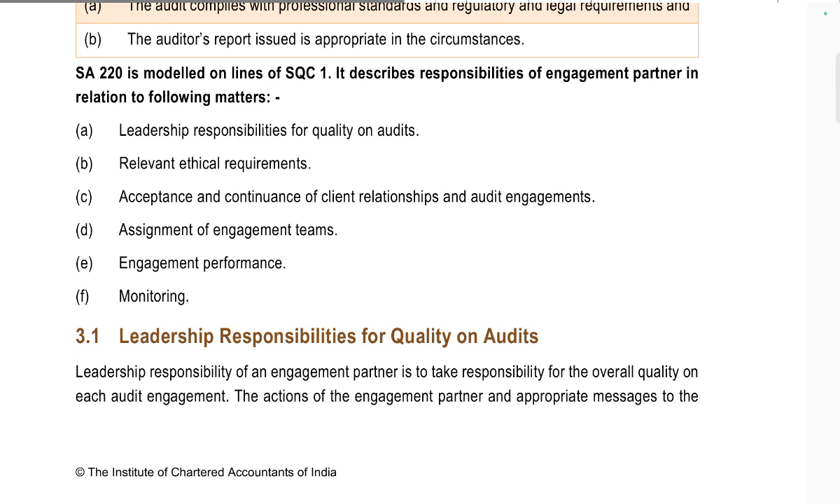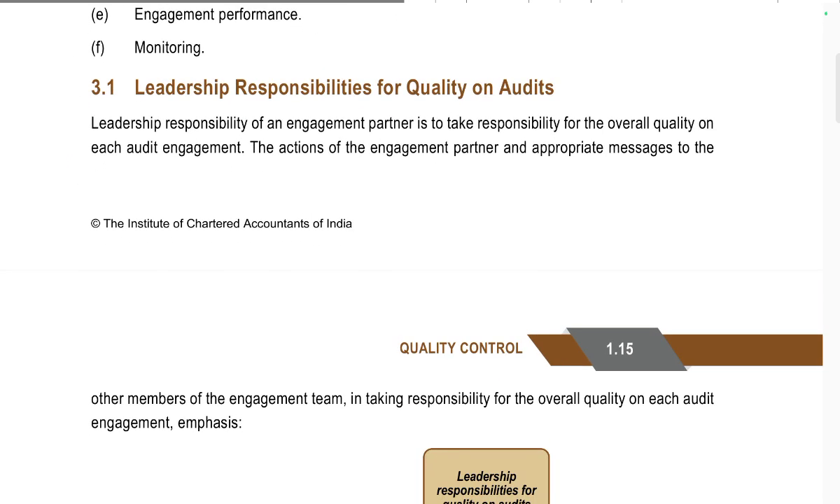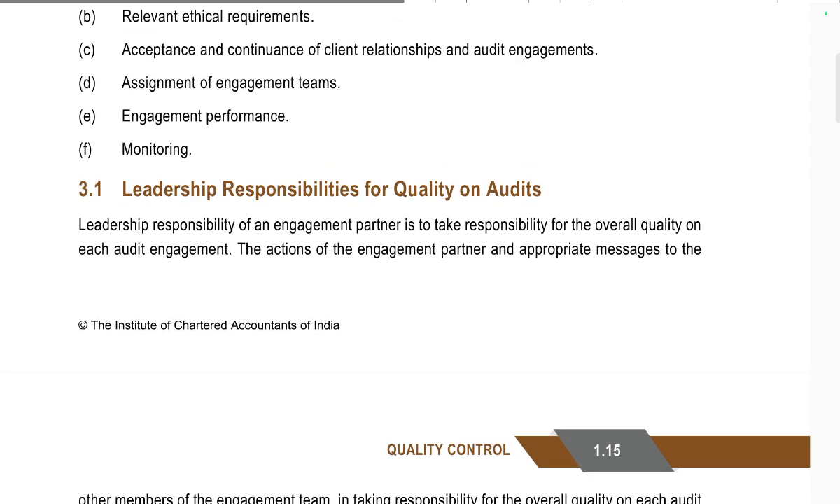SA 220, modeled on SQC 1, Standard on Quality Control 1, describes the responsibilities of the engagement partner in relation to the following: leadership responsibilities for quality of audit, relevant ethical requirements, acceptance and continuance of client relationships and audit engagements, assignment of engagement teams, engagement performance, and monitoring. Leadership responsibility for quality on audits is to take responsibility for the overall quality of the audit engagement, with activities of engagement partners and appropriate messages to the team.